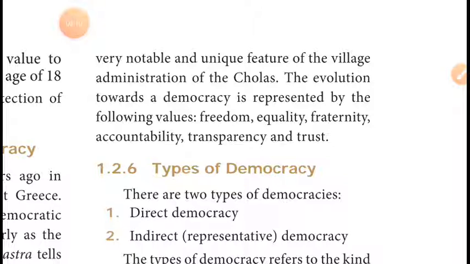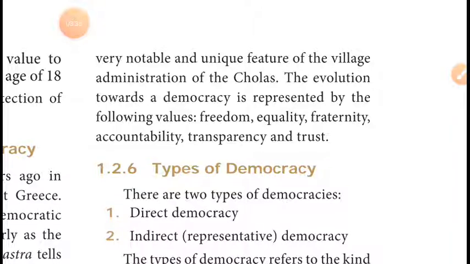The evolution towards democracy is represented by the following values. After that, democracy developed in every part of the country. Then democracy gave more importance to values. What are the values? They gave importance to freedom. Democracy gave freedom to all the people.